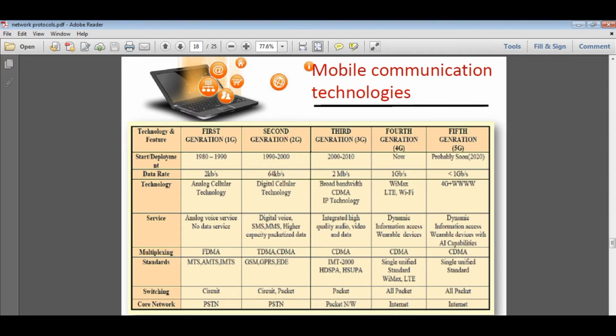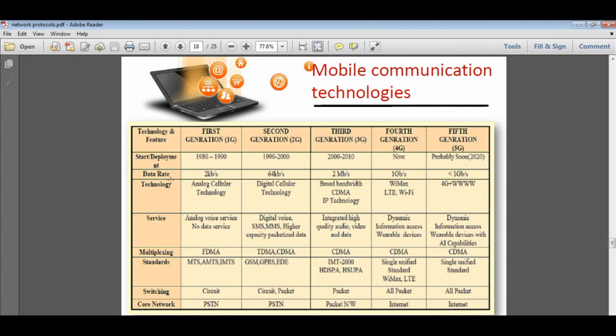First of all, we'll talk about the development or start time. The first generation mobile technology was developed from 1980 to 1990, the early 90s. Then the second generation mobile phone technology was developed from 1990 to 2000, the third from 2000 to 2010, the fourth one is now, and the fifth generation is after 2020 or between 2020 also.